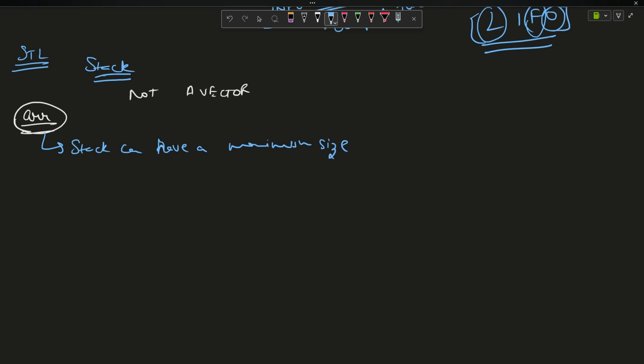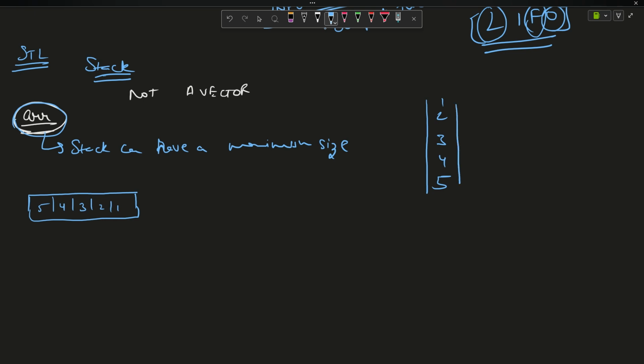Obviously, if I'm using an array, I have to define some size of this array, and that means the stack can also hold only that many values, right? So if I take the size of the array to be 5, then 5, 4, 3, 2, 1, and I say that this is a stack. What do I mean by this is a stack? That means 5, 4, 3, 2, 1. If you always represent your stack in top to down fashion, you will never get mistaken in the case of stack, right?